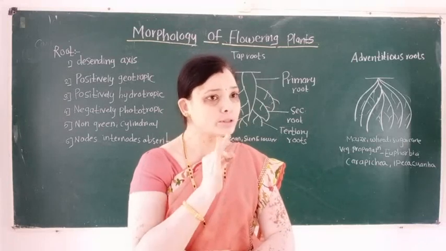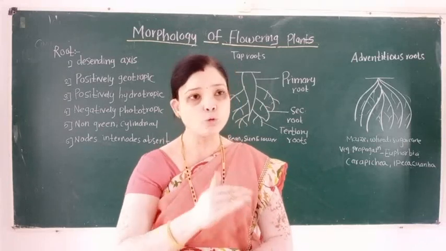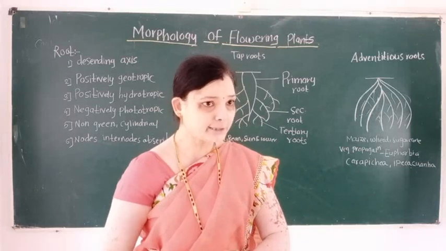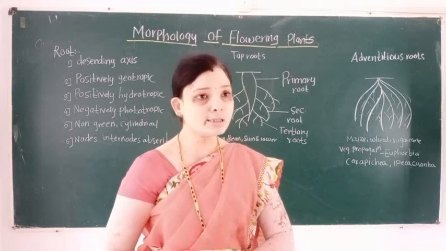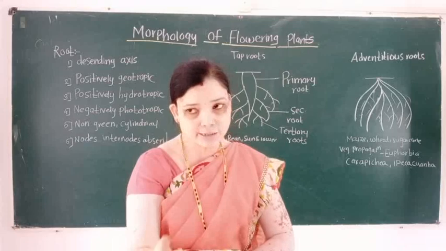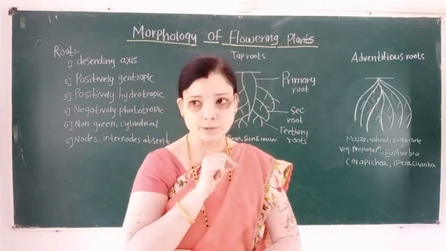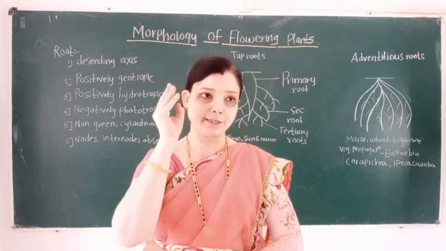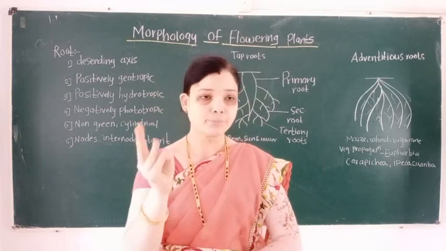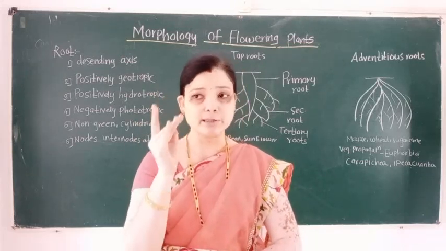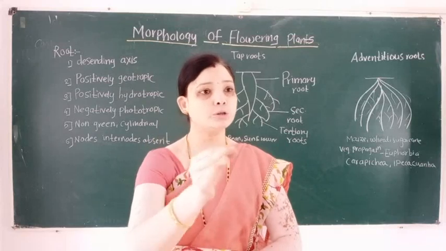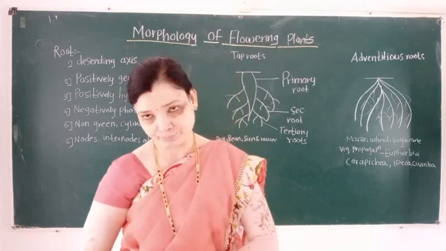The underground root system is homogeneous, and the aerial shoot system consists of different kinds of plant parts, that is stem, then branches, leaves, flower and fruit.